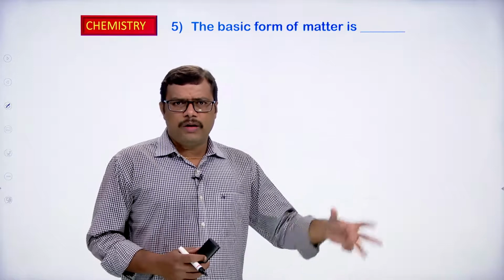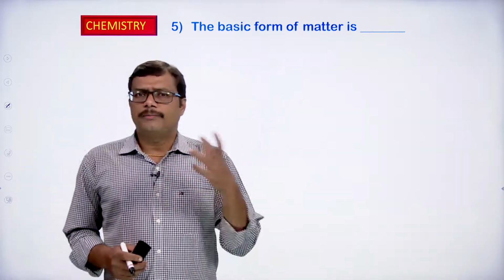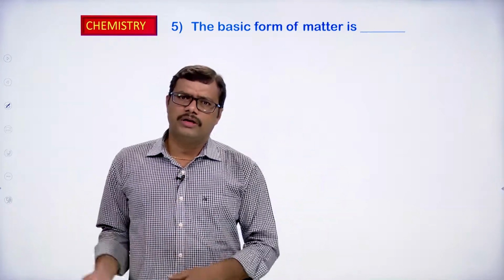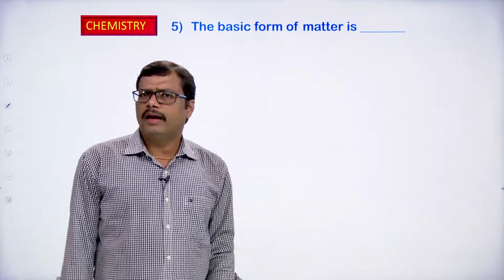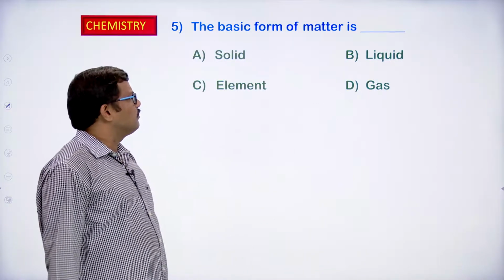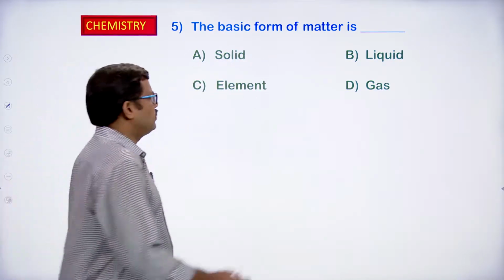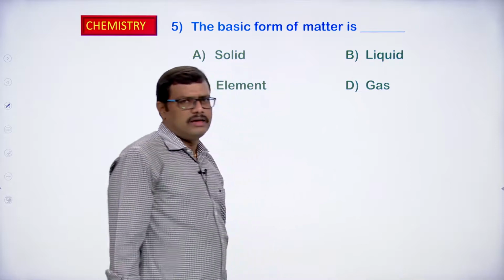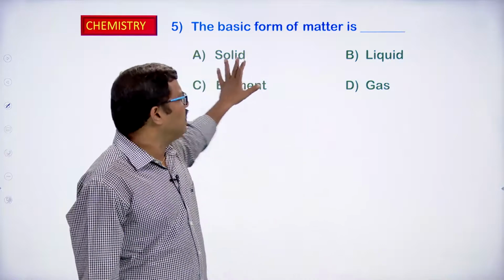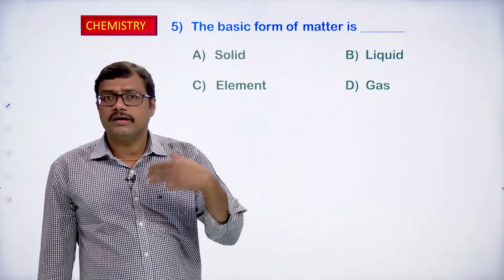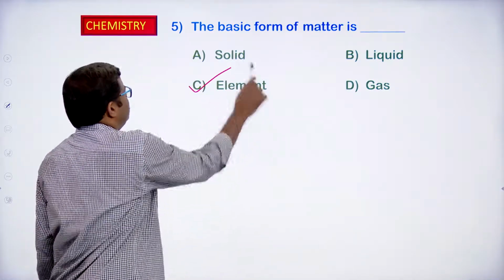Matter is made up of very small particles. The particle may be an atom, a molecule, or an ion, depending on the given matter. So what is exactly the basic form of matter? Solid, liquid and gas are all classifications, different types of matter. But what is the basic form of matter? Basic form of matter is element.